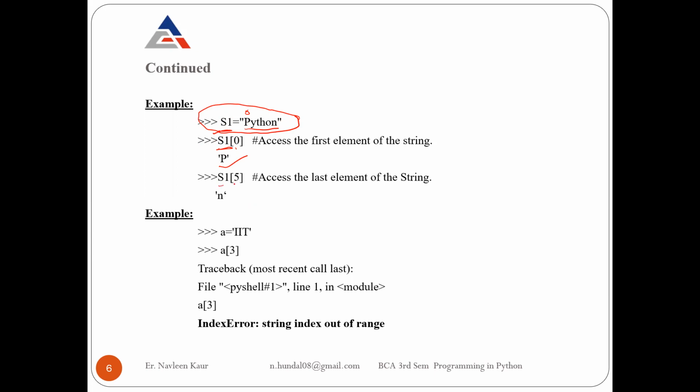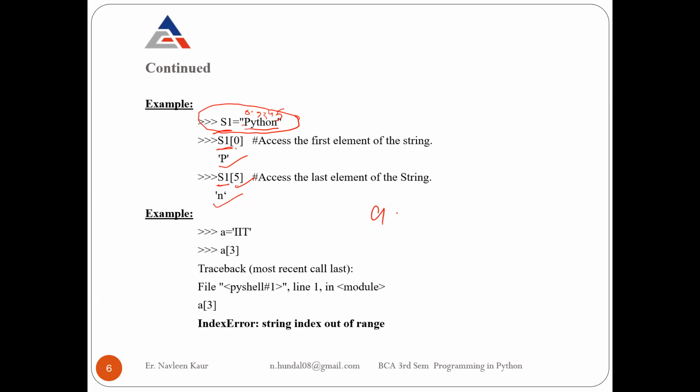If I write S1's 5, what will happen? This is 0, this is 1, T is at 2, H is at 3, O is at 4, and N is at 5. So if I write S1's 5, it displays the N character, starting from 0.